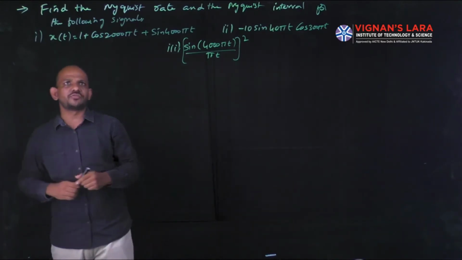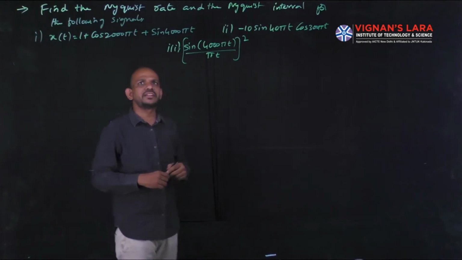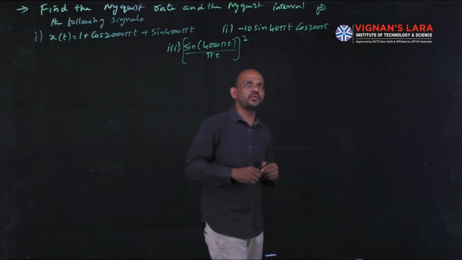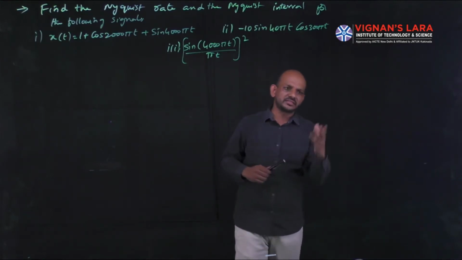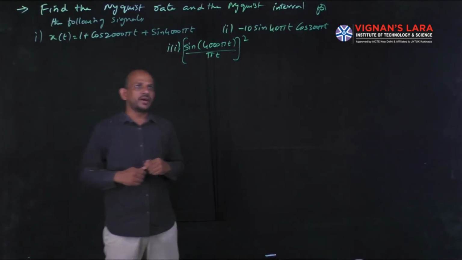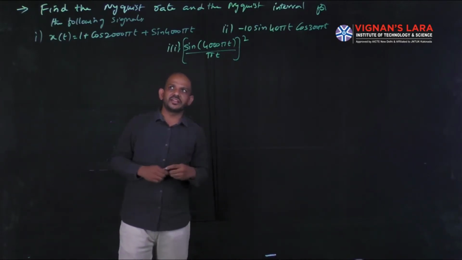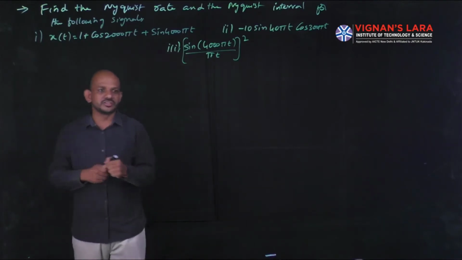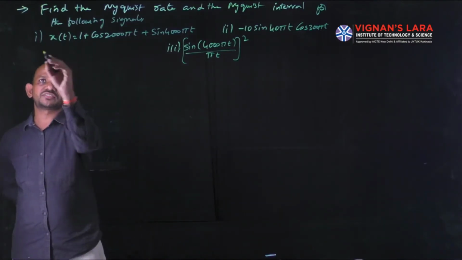The first one is x of t equal to 1 plus cos 2000 pi t plus sin 4000 pi t. The second signal is minus 10 sin 40 pi t cos 300 pi t. And the third one is sin of 4000 pi t by pi t, whole squared. They are given three signals and they ask you to find the Nyquist rate and Nyquist interval of each of these signals. First I will start with the first one.